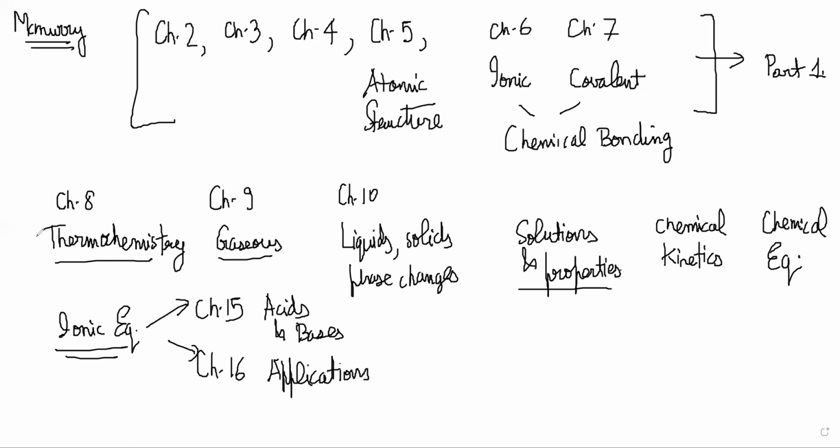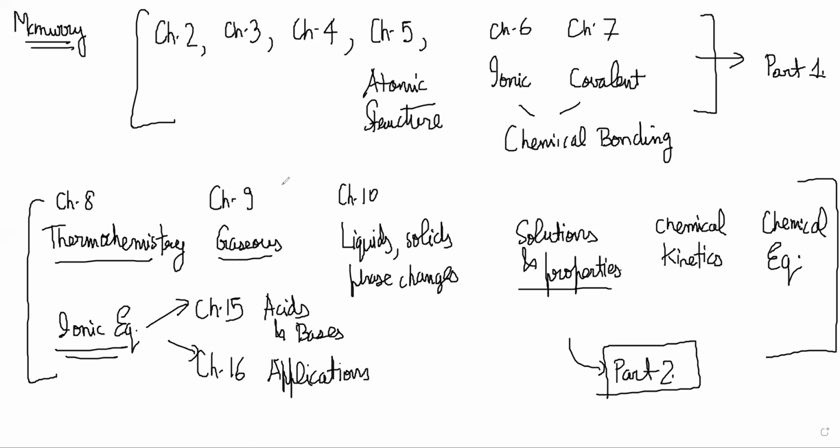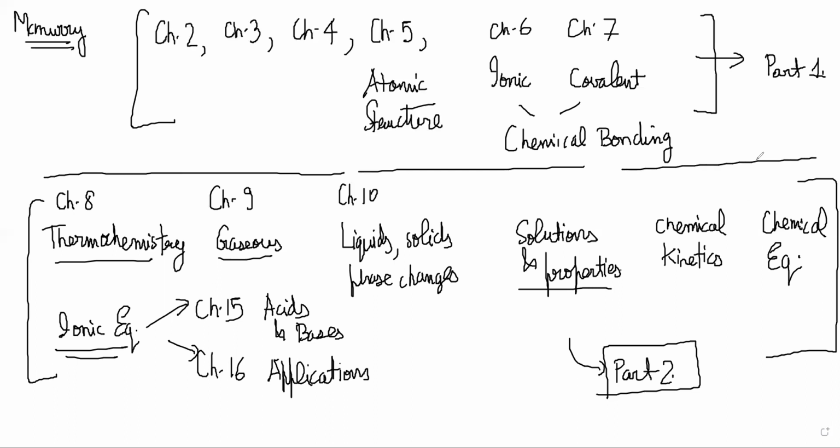Cool. So this section is the core of physical chemistry. So this is our part 2. Okay. So part 1 and part 2, these are the 2 parts that we will cover before we move on to organic chemistry. After this applications of aqueous equilibria, there will be another chapter on, I think, thermodynamics, right? And then there will be electrochemistry, nuclear chemistry, transition elements. These are the remaining 4 or 5 chapters we'll do later.